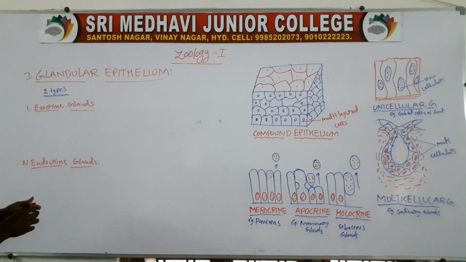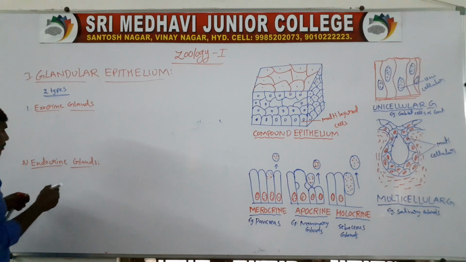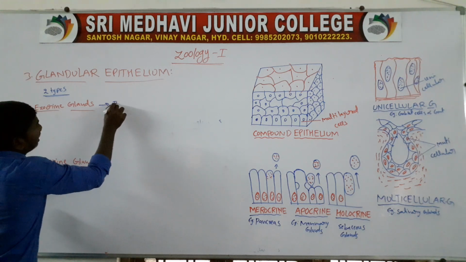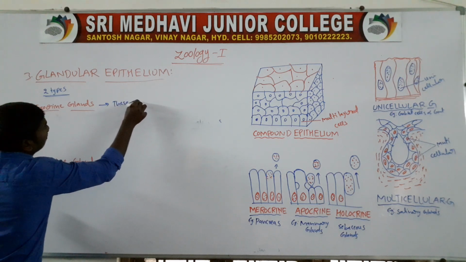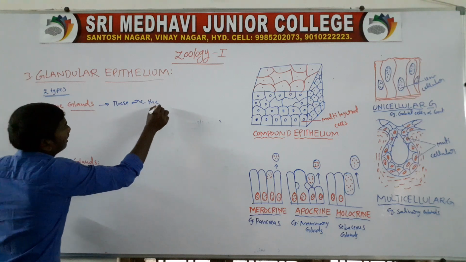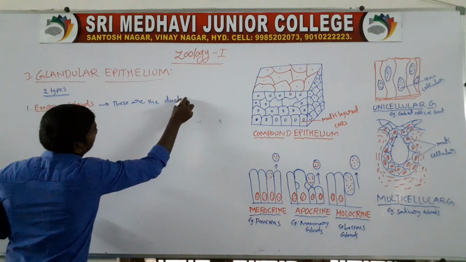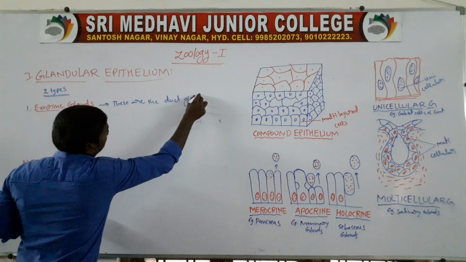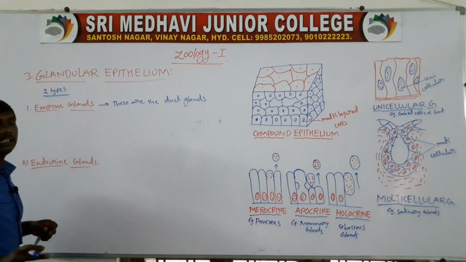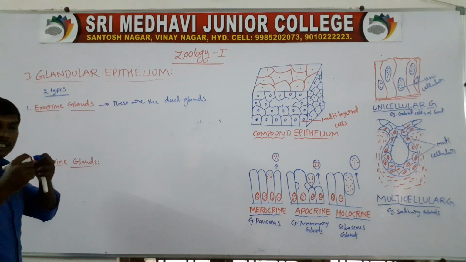First one, exocrine glands. These are the duct glands. Exocrine gland means they are present on the ducts.